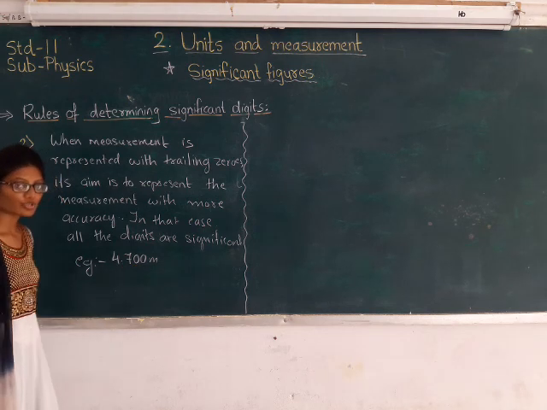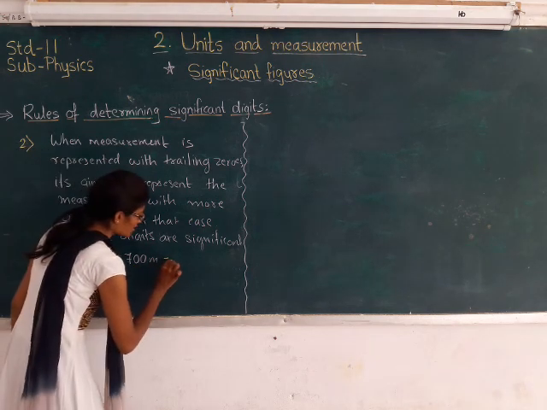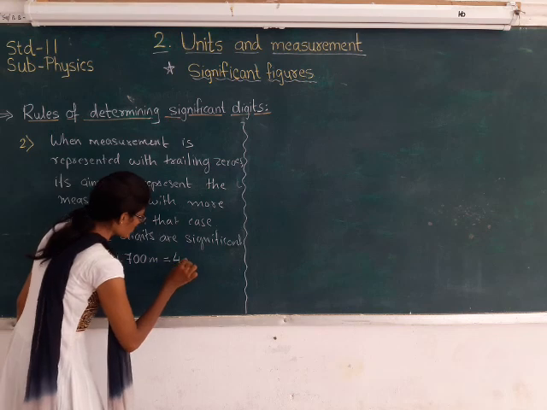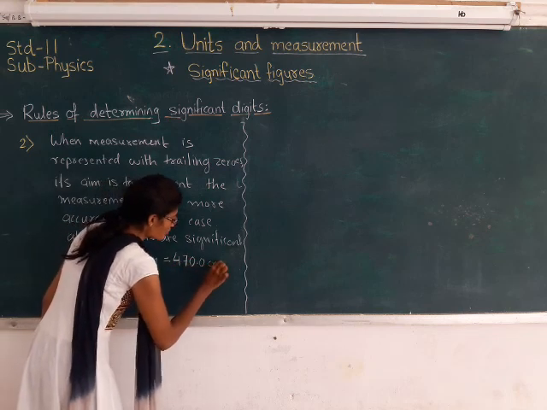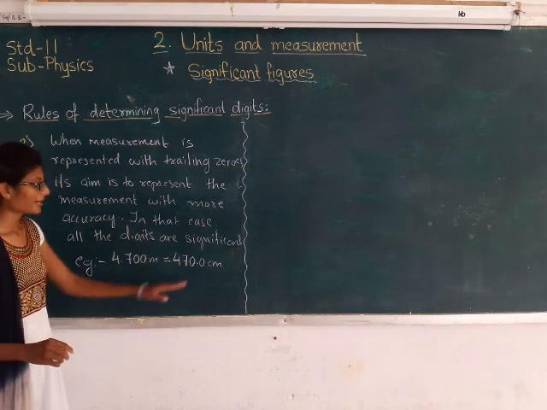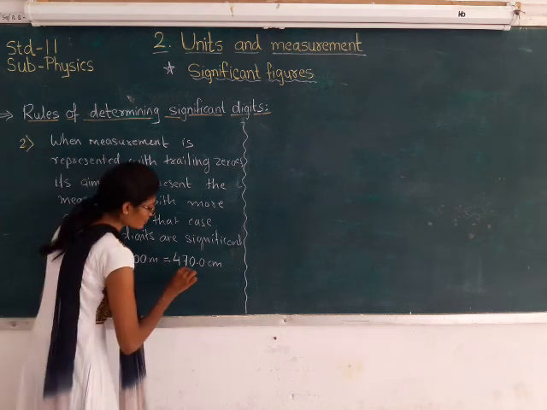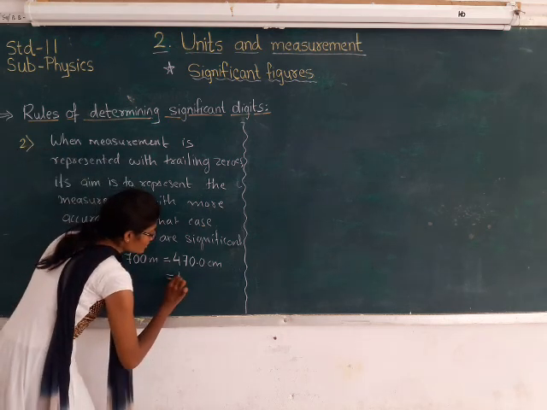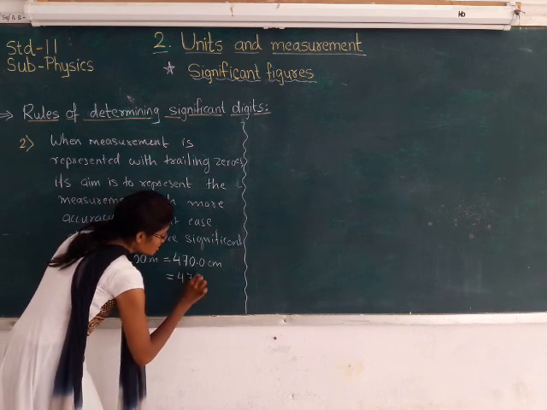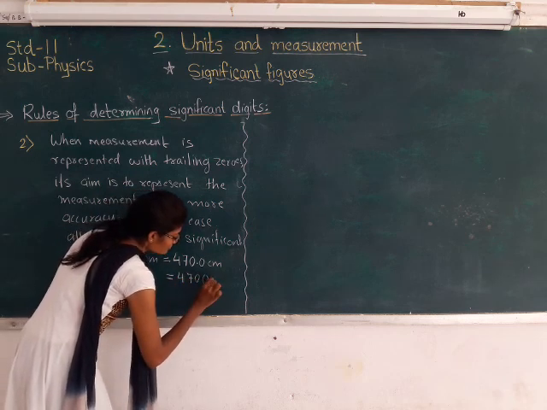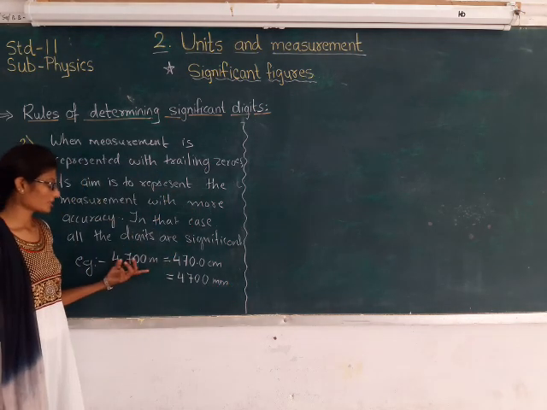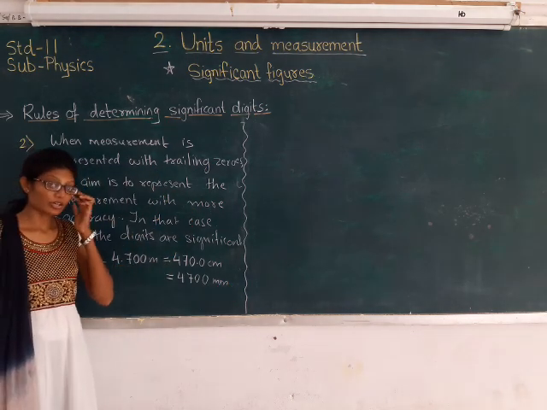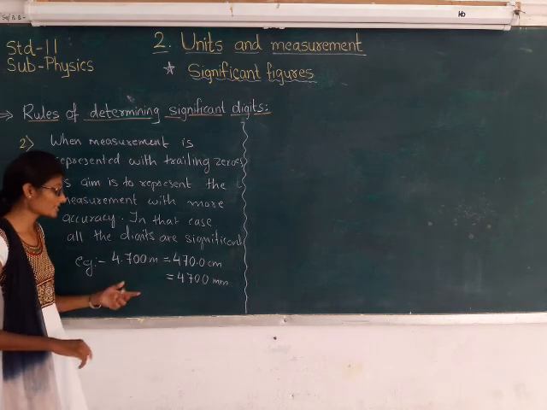Taking this in terms of centimeter, it will be 470.0 centimeter. And if we write this in terms of millimeter, it will be 4700 millimeter. Right? Now see, here we can recall the rule that we have already studied.